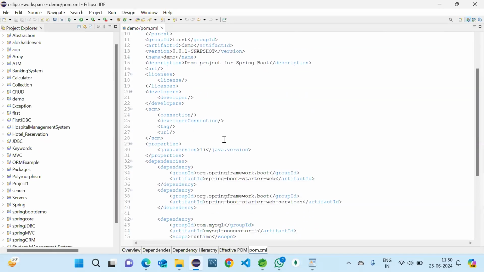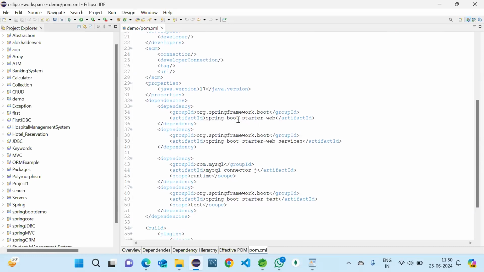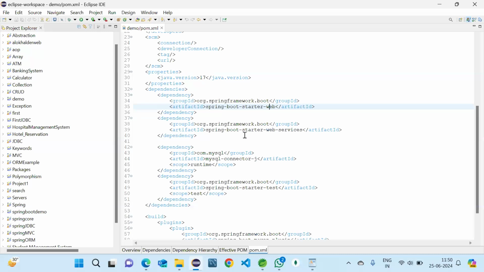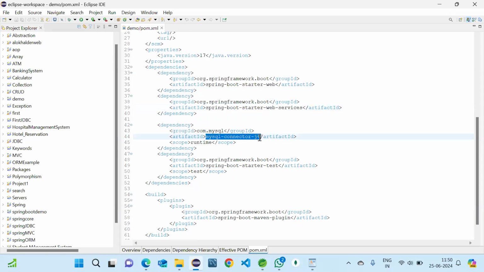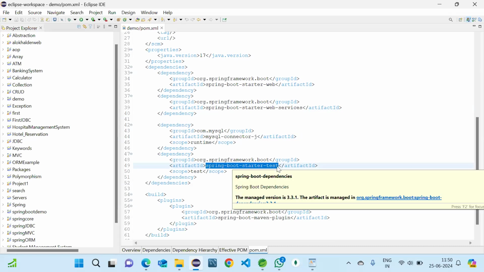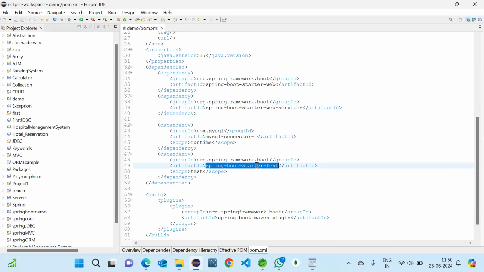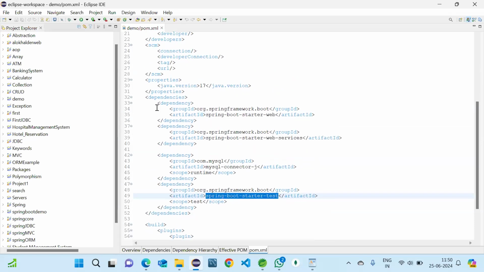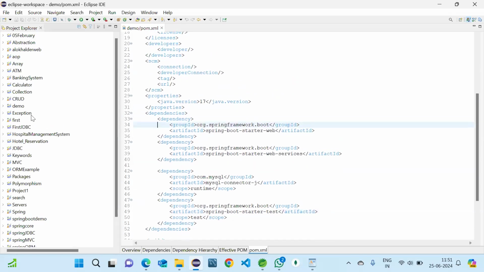Okay, you can see the dependencies. Web is given as Spring Boot Starter Web, and web services is given as Spring Boot Starter Web Services, and MySQL connector is given as MySQL Connector J. And this will be a default one. When coming to Spring, we used to get JUnit by default, so here Spring Boot Starter Test is the default one. And that's it. This is how the pom file will look.